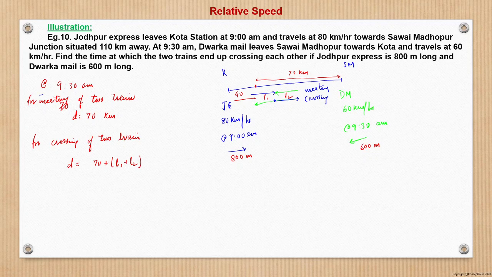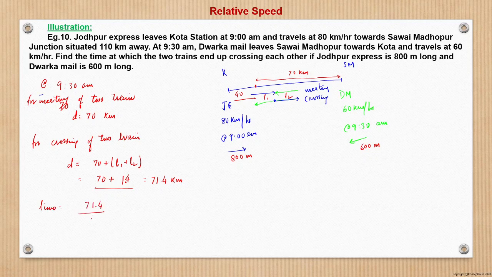After meeting, it will be n1 plus n2. The lengths of the two trains given are 800 plus 600, which is 1400 meters, that is 1.4 kilometers. So this is 71.4 kilometers.